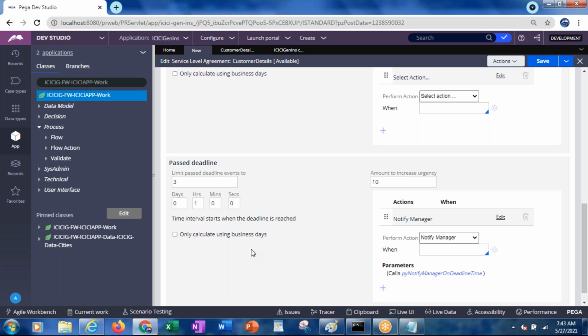That means if this past deadline event is also completed, and still we have not responded within 1 hour, then it will again notify. So likewise, in total it will repeat this particular past deadline event 3 times.